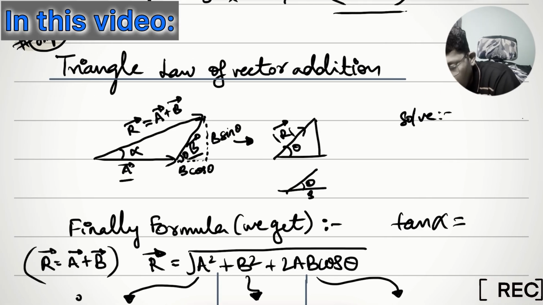That is, B cos theta is okay. But here you should get B sin theta. Why are we writing it on the opposite side? Because see, the opposite side is also the parallel thing, right? Definitely, you can write B sin here also.